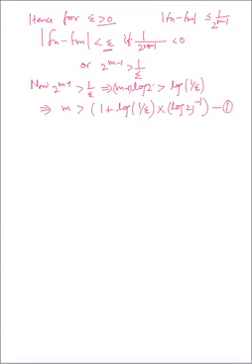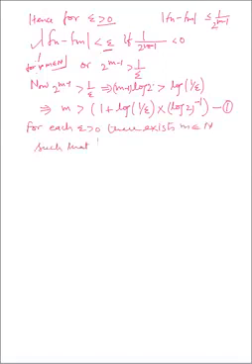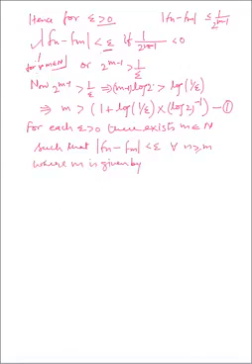Now for each epsilon greater than 0, there exists m belongs to n such that we have this Fn minus Fm less than epsilon for every m belongs to n. So we write it again to understand. For each epsilon greater than 0, there exists m belongs to n such that mod Fn minus Fm is less than epsilon for every n is greater than equal to m, where m is given by this equation 1.